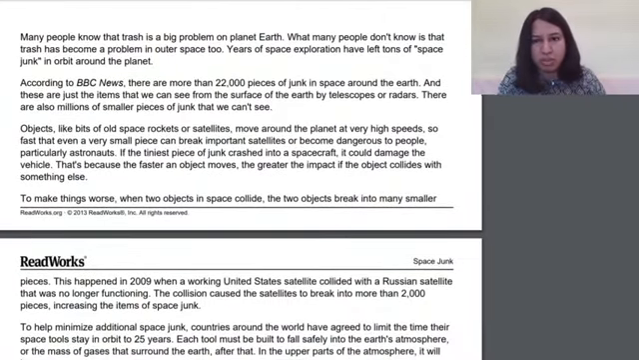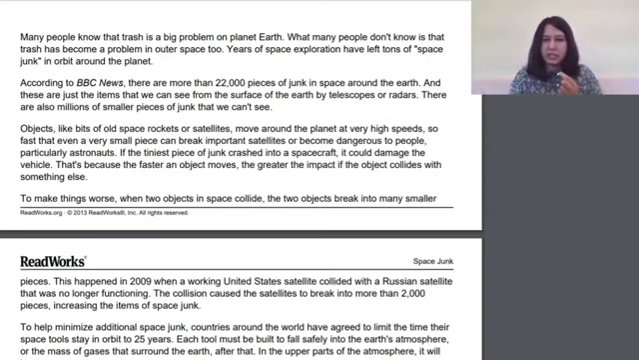According to BBC News, there are more than 22,000 pieces of junk in space around the Earth. And these are just the items we can see from the surface of the Earth by telescope or radars. There are also millions of smaller pieces of junk that we can't see. Objects like bits of old space rockets or satellites move around the planet at very high speeds, so fast that even a very small piece can break important satellites or become dangerous to people, particularly astronauts.